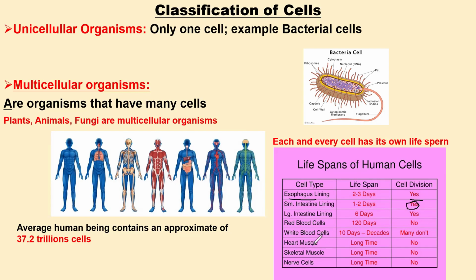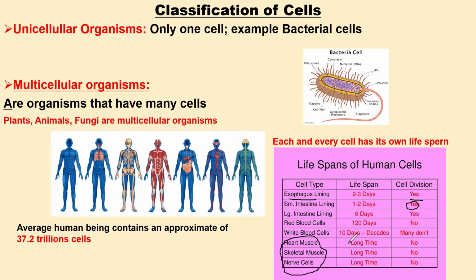Of course, the skeletal muscle cells and the nerve cells are typical examples of cells that we are born with and die with, because their lifespan is long. In fact, in many cases, if you check some other textbooks, they will tell you that these cells do not die until you die completely, because they are not undergoing any cellular division. So after they die, you cannot replace them.